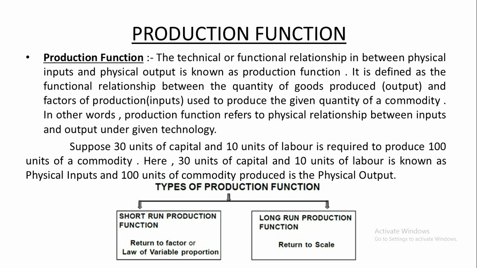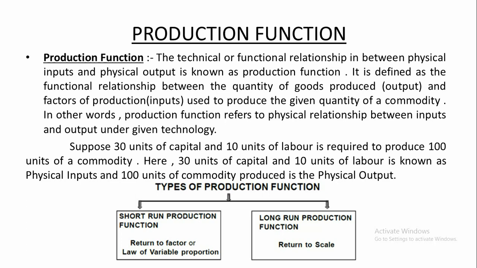Suppose 30 units of capital and 10 units of labor are required to produce 100 units of a commodity. Capital and labor are the inputs, the factors of production, and they are required to produce 100 units of a commodity. Then 30 units of capital and 10 units of labor are the physical inputs, and the total product, that is 100 units of the commodity, is the physical output. So, production is a function of inputs.